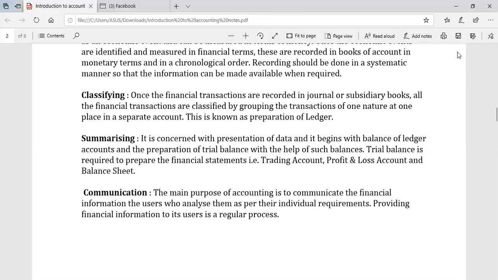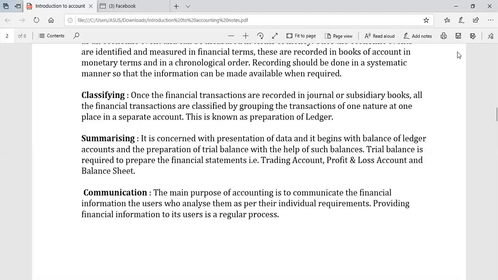Financial statement is the end result of every business. Every businessman wants to know their net profit or net loss, and this can be done only by preparation of the financial statement. And the financial statement can be prepared with the help of the trial balance. So the financial statement includes trading account, profit and loss account, and balance sheet.